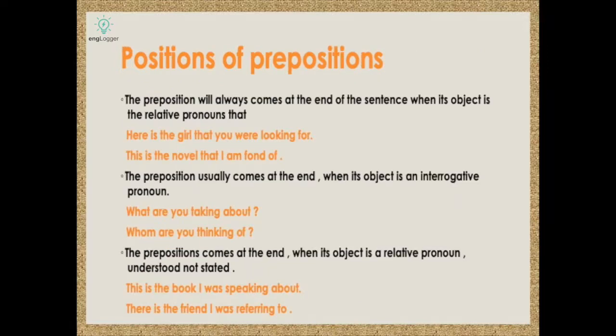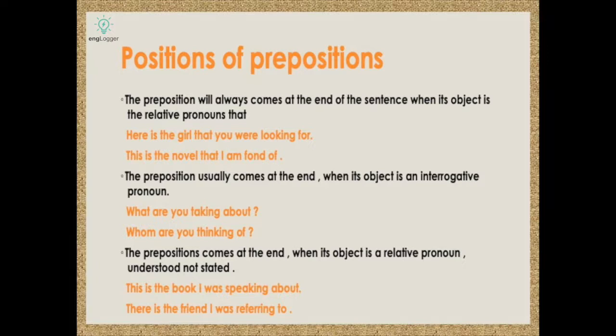Position of prepositions. Although the preposition is usually placed before a noun or pronoun, sometimes it comes after the word which it modifies. The preposition comes at the end of a sentence when its object is a relative pronoun, like here is the man that you were looking for, or here's the girl that you were looking for. This is the novel that I am fond of. The preposition usually comes at the end when its object is an interrogative pronoun, like what are you talking about? Whom are you thinking of?